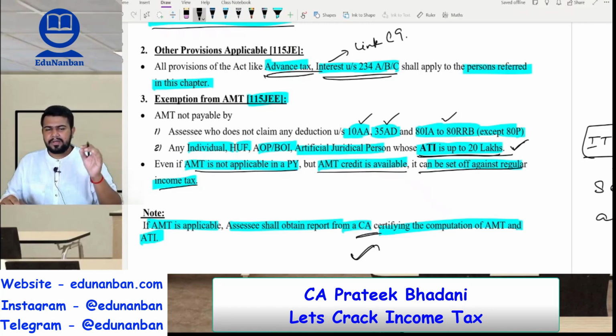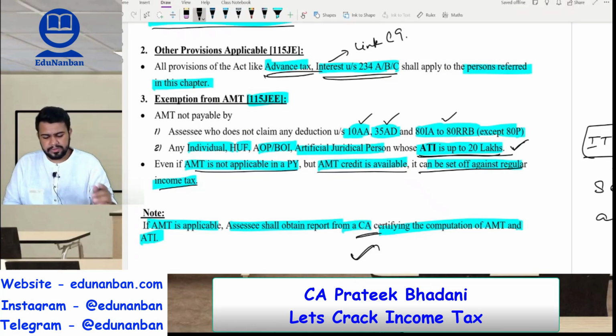And in your examination, it is not necessary that the examiner will tell you directly to calculate the AMT. You should see whether AMT is applicable or not in the question and you have to find the answer. Okay, so the question can be a hidden one also.